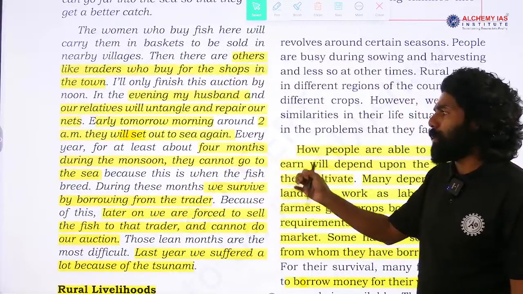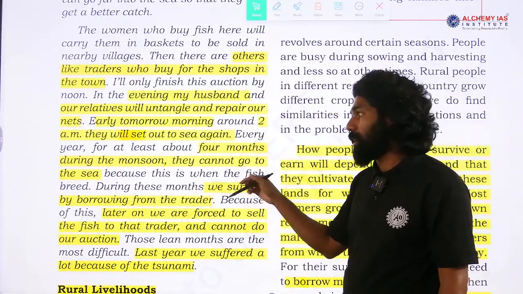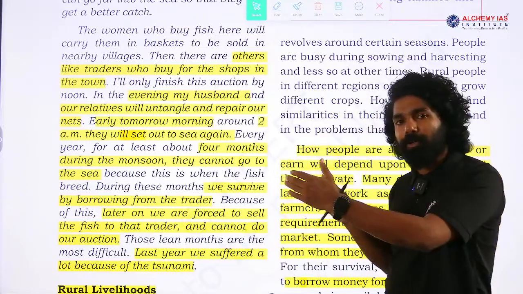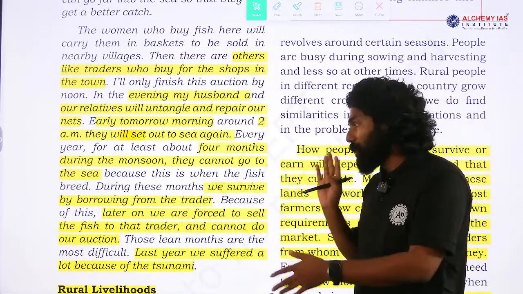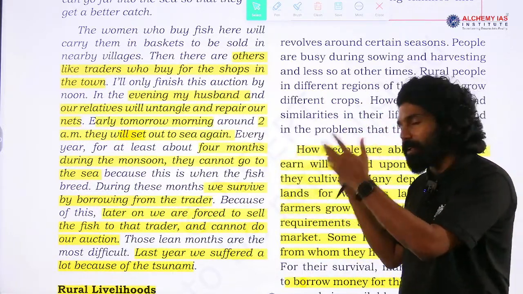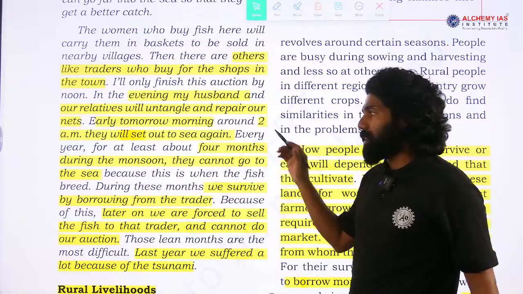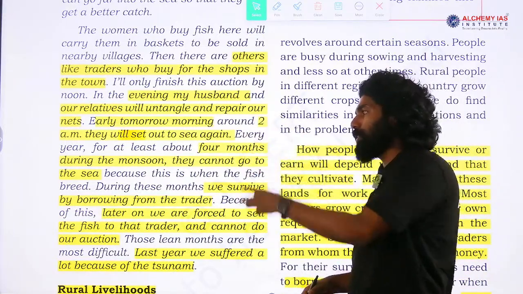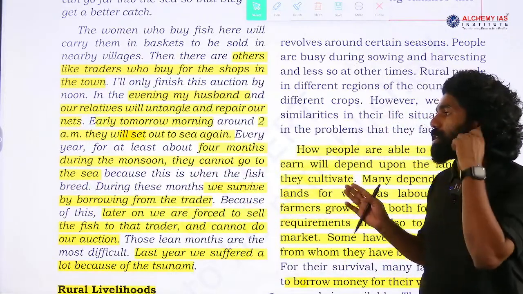Every year, for at least about 4 months during the monsoon, they cannot go to the sea. In some particular season they may not be able to go to the sea because of the monsoon, because the condition is not good. The weather condition also affects the sea, because of the waves. So the weather and climate also affect their job. It is another kind of job which they do seasonally.